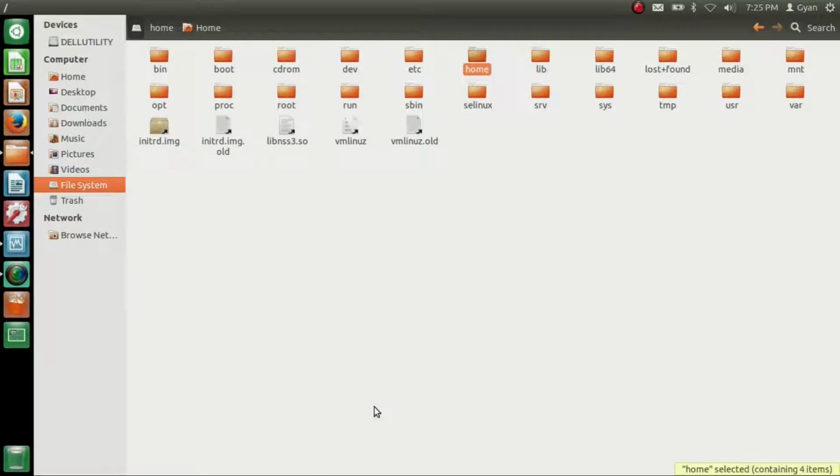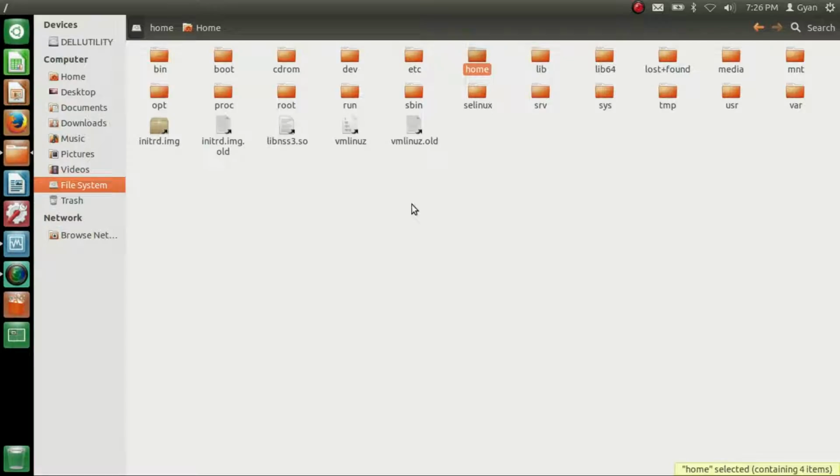You cannot see any drive letter. The root of the file system is denoted by slash. If you look at the top left corner, you can find a slash. So this is how the root directory gets represented in the Linux system.